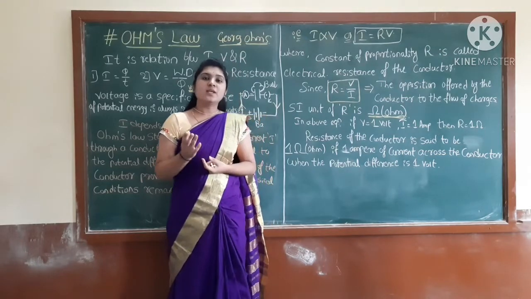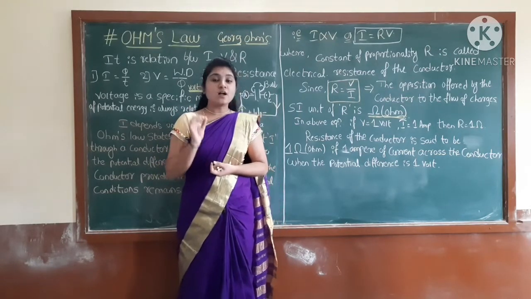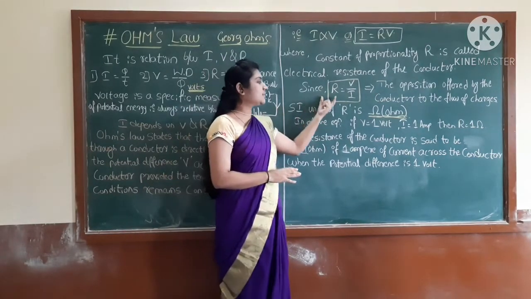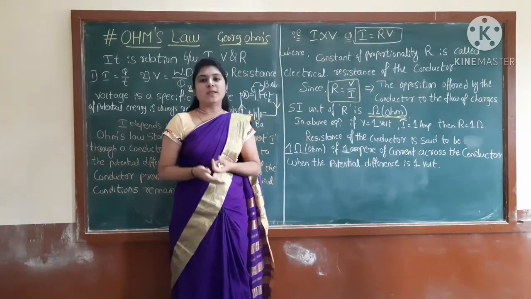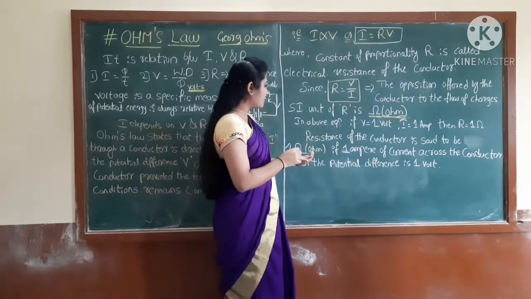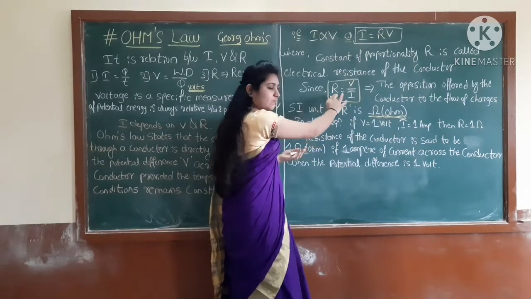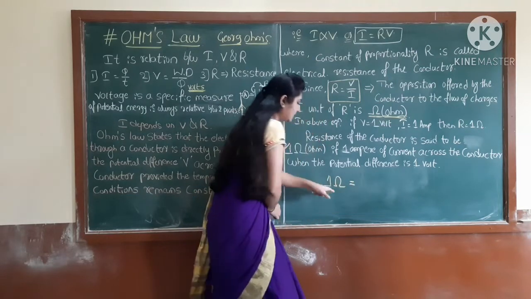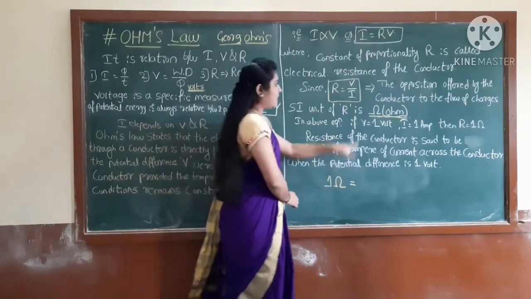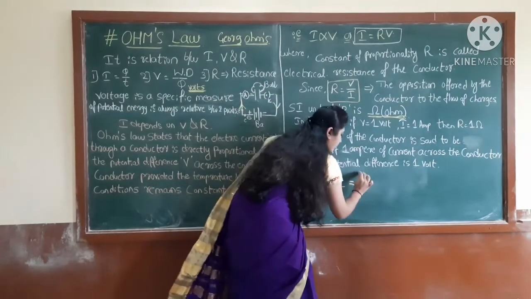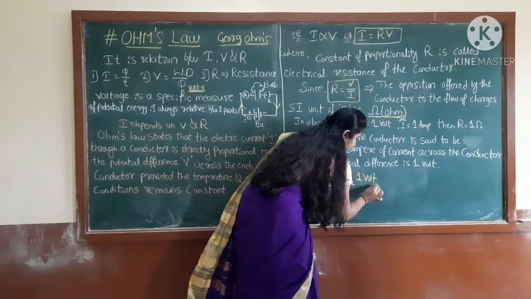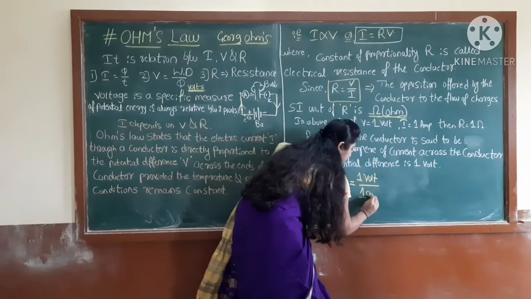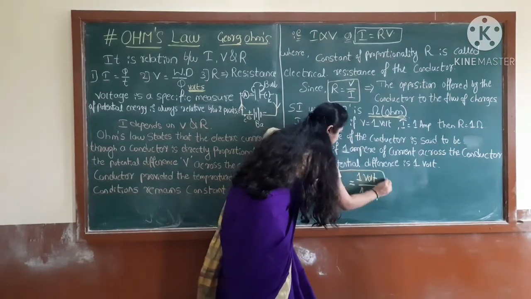Just remember, in your first class we discussed the 1 ampere definition, right? So here also we are going to discuss the next definition, the 1 ohm definition. Just assume, by using this formula I can write 1 ohm. Ohm is the SI unit of resistance. Then what is the SI unit of the voltage? 1 volt. 1 volt potential difference and 1 ampere of current.